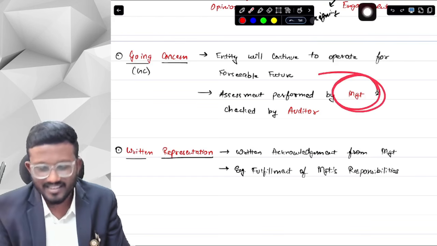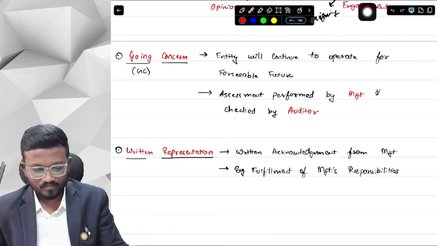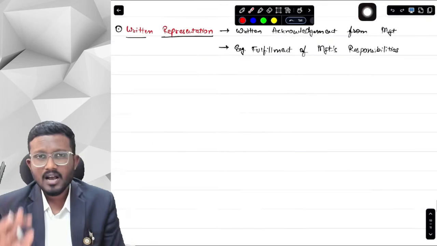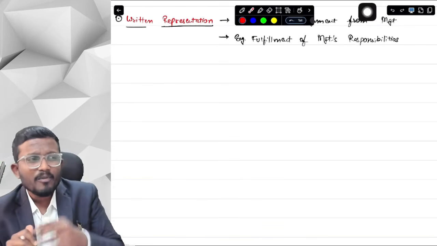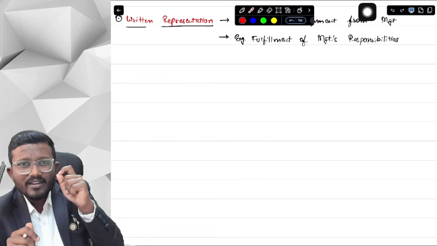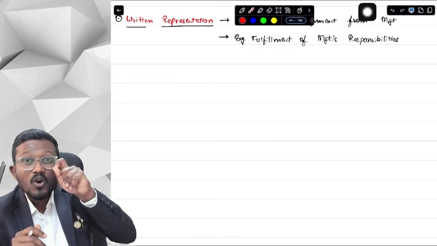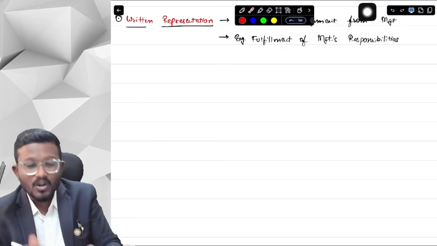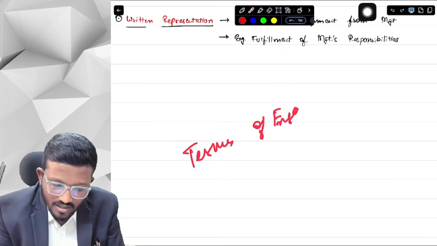Okay, yes sir. Second point is written representation. What is written representation? You remember the preliminary engagement activities. Before accepting the audit, we have to check whether we should accept the audit or not, whether we are independent of the client or not. And in that, we have to agree the terms of engagement. Now, what are the terms of engagement?